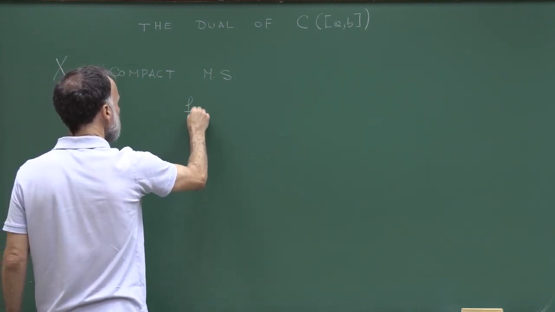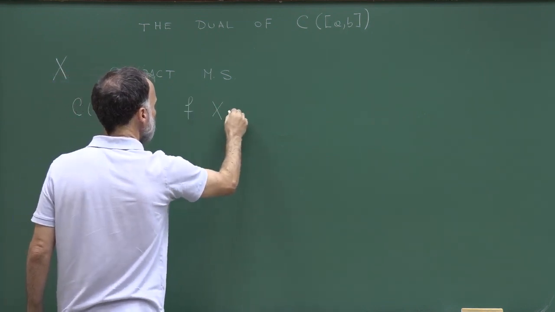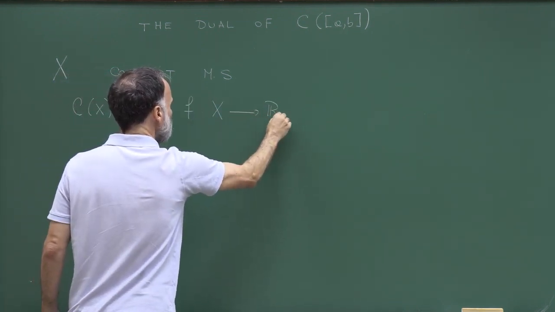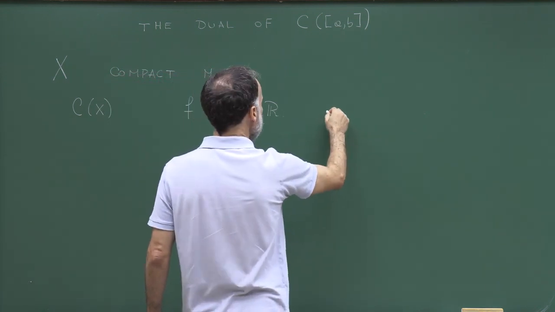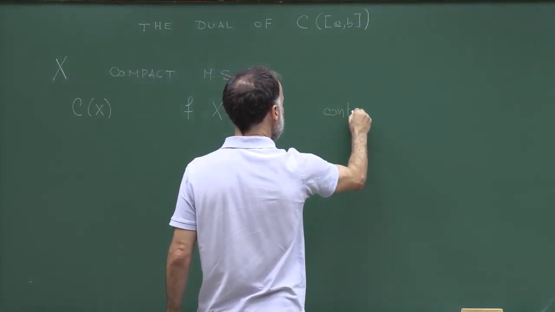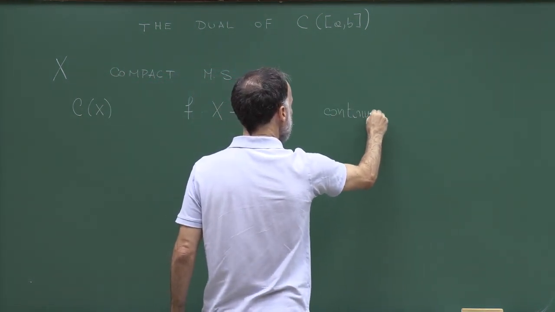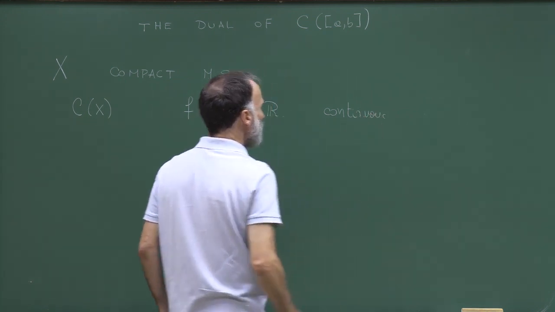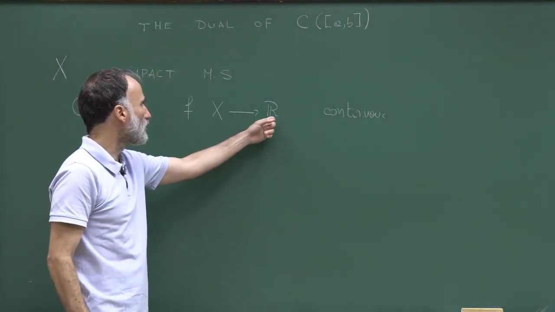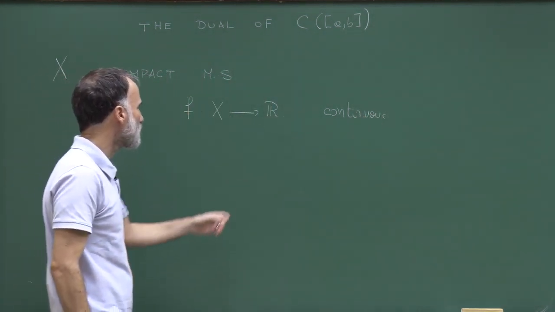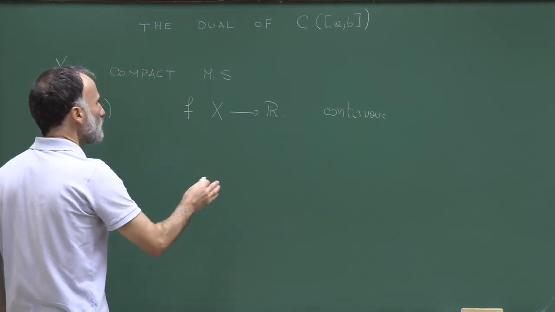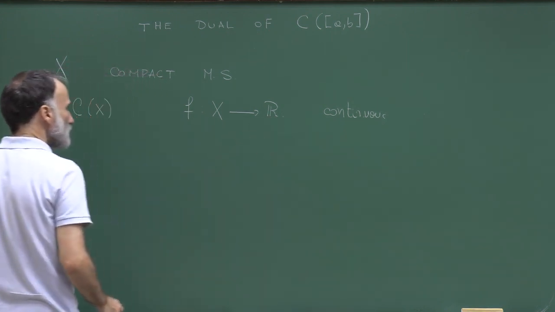So this is the space of all functions f from X to R which are continuous. I could have taken the complex space, but let me fix it for the real functions.